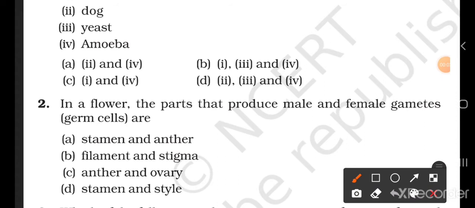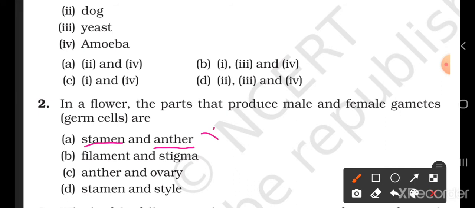Question number 2. In a flower, the parts that produce male and female gametes or germ cells are stamen and anther, filament and stigma, anther and ovary, stamen and style. Now if you see the options, first one, stamen and anther. Here stamen is the male reproductive part which has anther and filament.